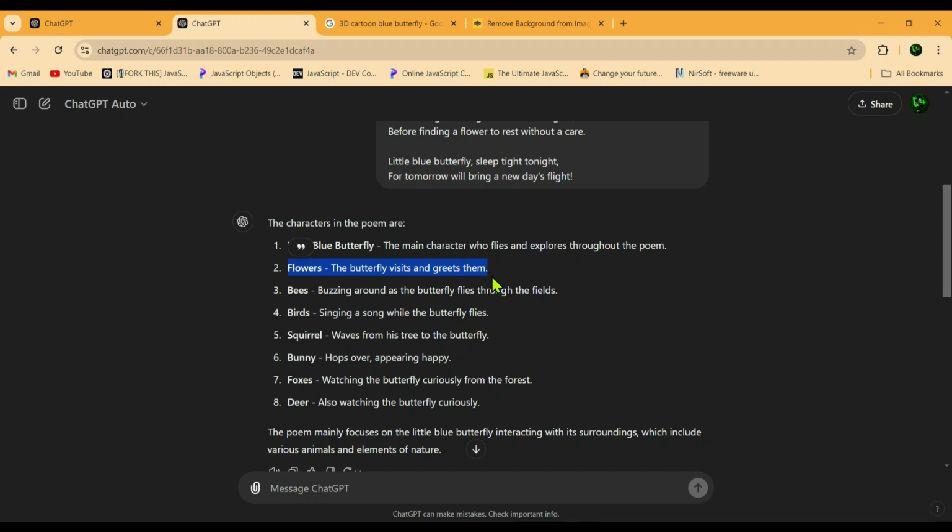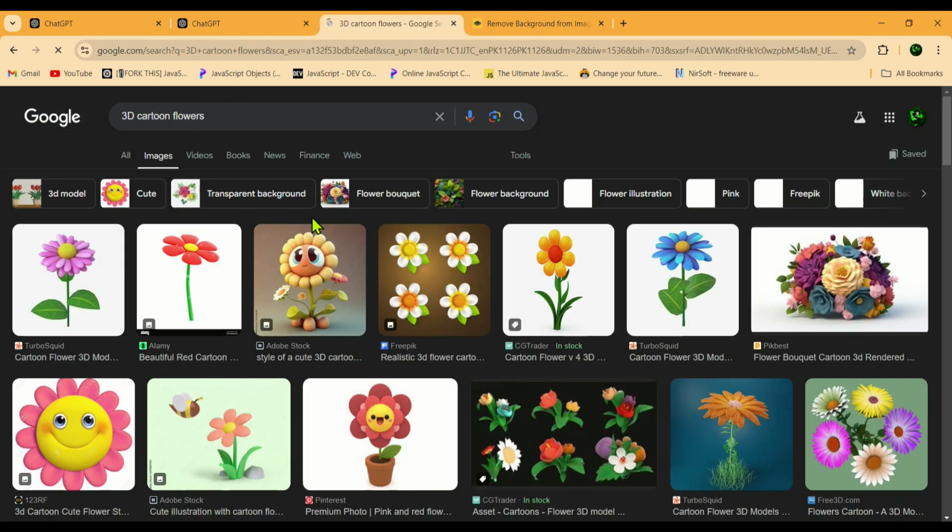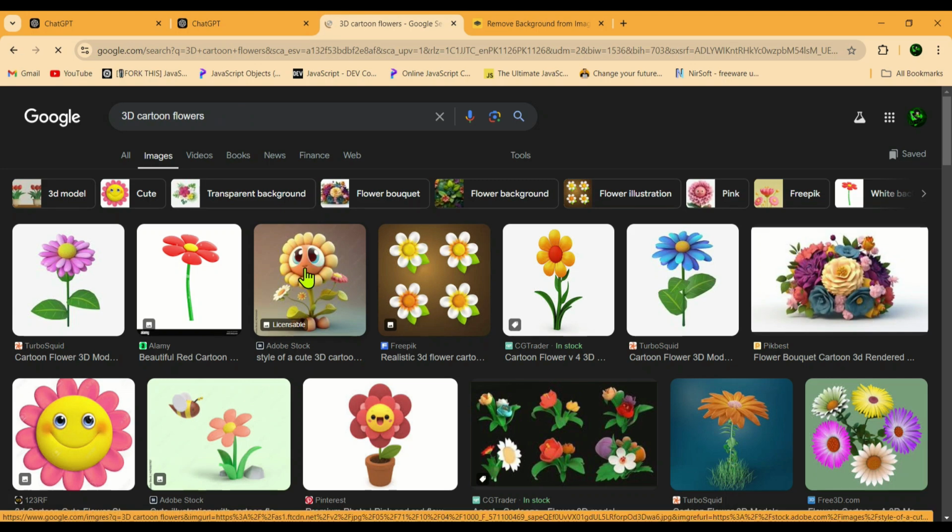When I first asked ChatGPT, it didn't mention the flower in the list. But when I asked again, it included the flower. ChatGPT sometimes does things like that, so it's always important to double check. Alright. So, we'll now go to the Character tab, remove the blue butterfly, and search for a 3D cartoon flower. You'll find a lot of 3D flower images in the search results.